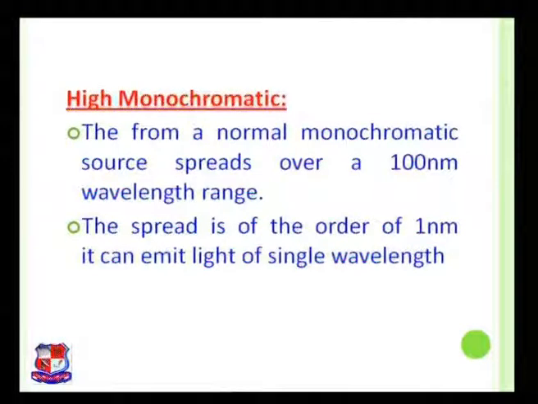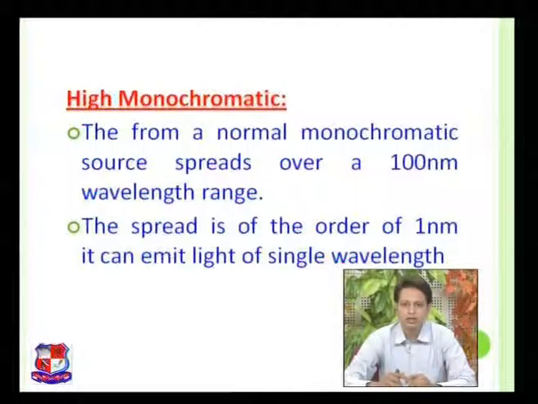That means 1 nanometer compared to 100 nanometer is a single wavelength and a very short wavelength range, due to which it will have more of a single color nature. You have seen various types of colors of lasers, that are green, red, etc. So these were the properties which we were describing for laser.